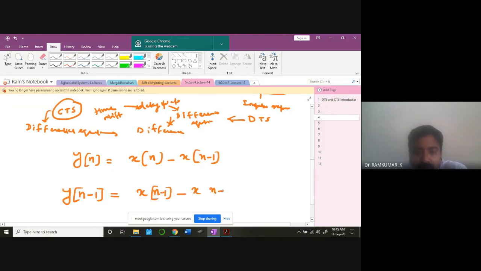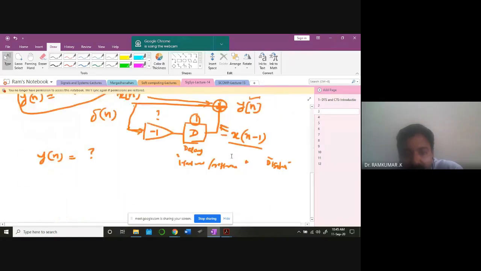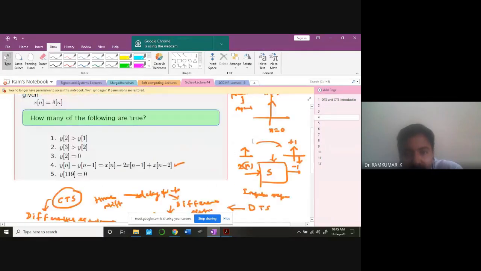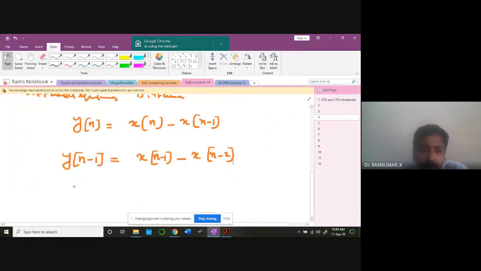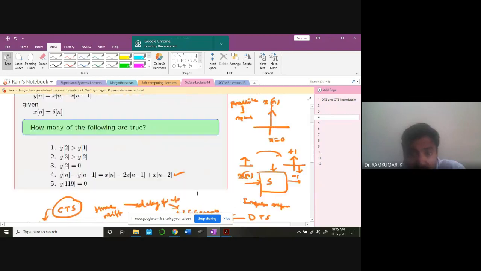Understand how we are getting the next term. So naturally, what you are looking for is, what is that? Here it is. Now I am subtracting these two. Can you see it? If I subtract these two, what do I get? I get 2 times x of n minus 1.